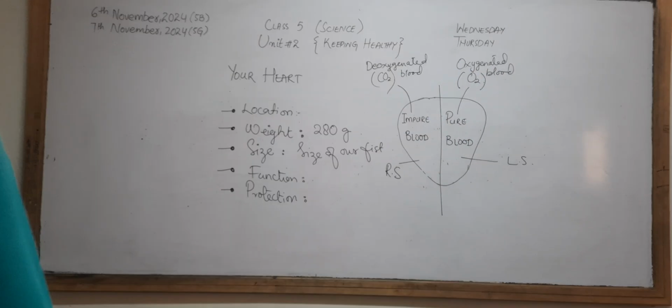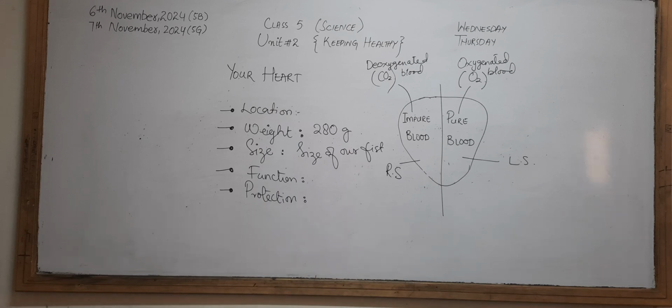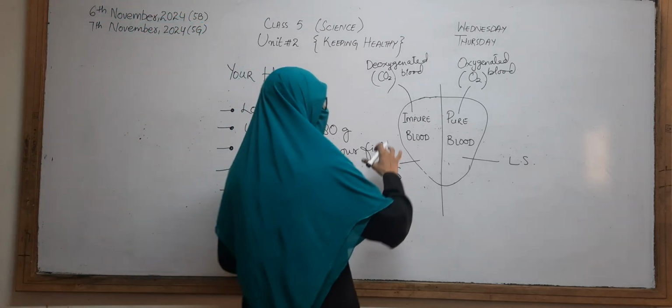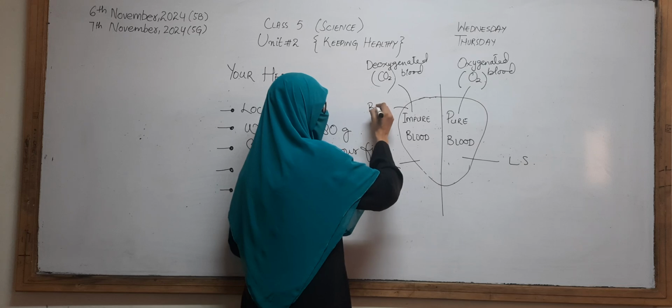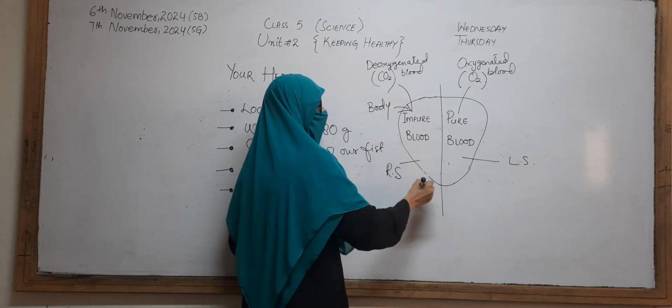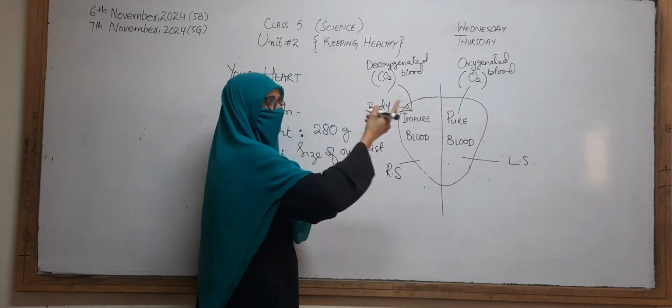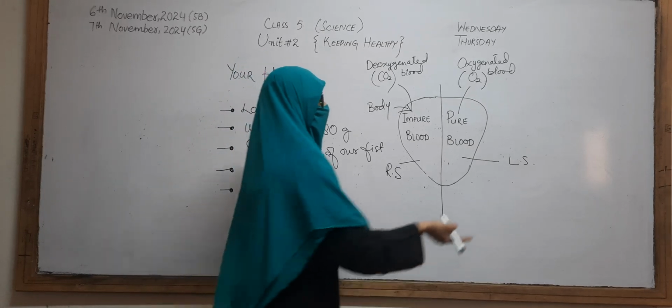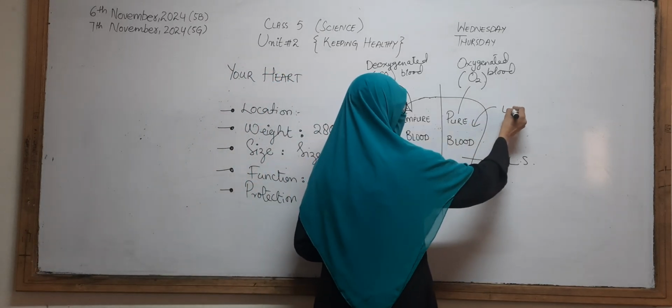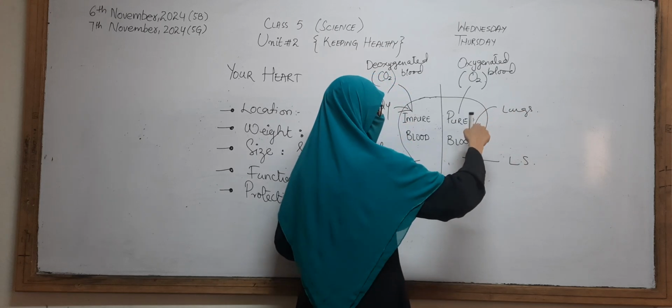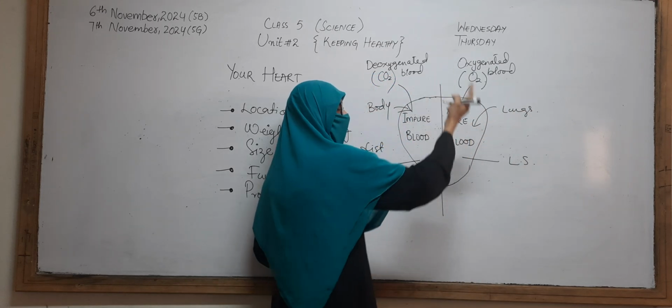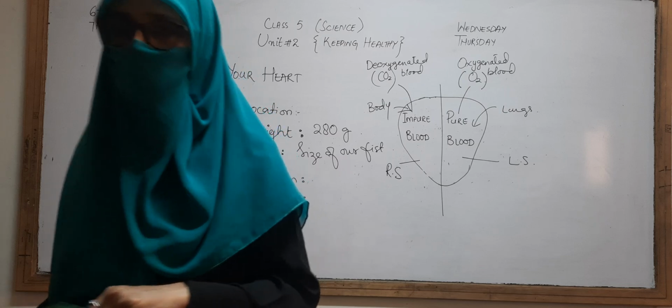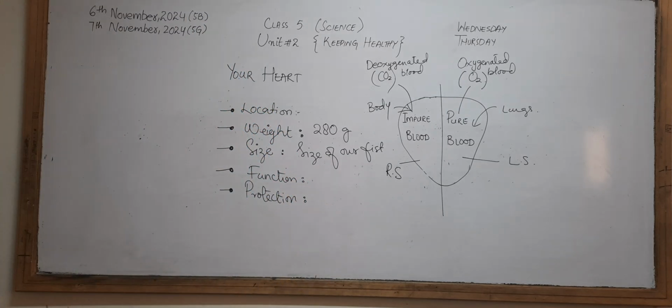In the last lesson, we only discussed these two things, the pure blood and the impure blood, and the two sides of the heart, right side and left side. We also discussed that all the impure blood comes from the body into the heart, and then it moves towards the lungs, and there it becomes pure, and then it comes again to the heart from the lungs. It becomes pure, and then it moves to all parts of the body. Now today we will discuss in detail the internal structure of the heart.